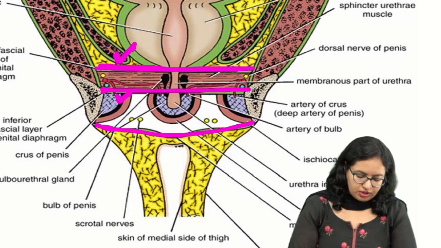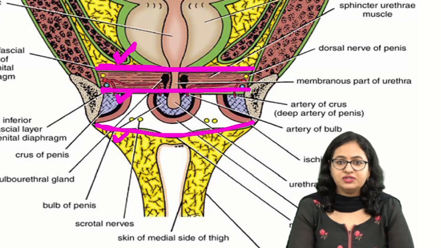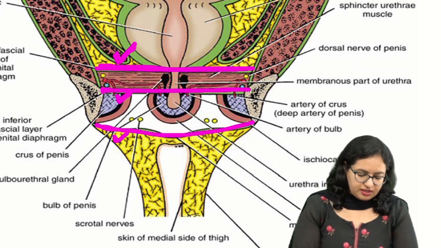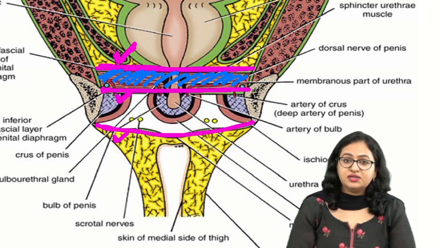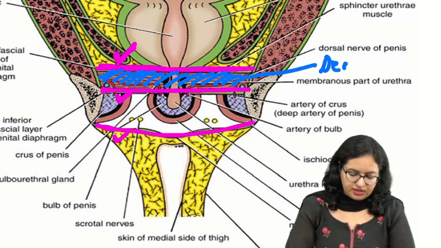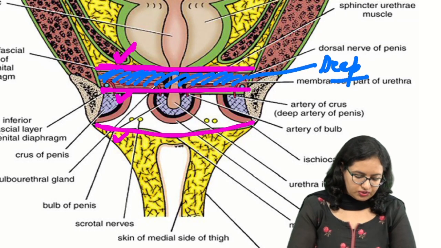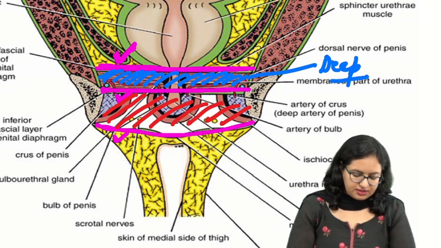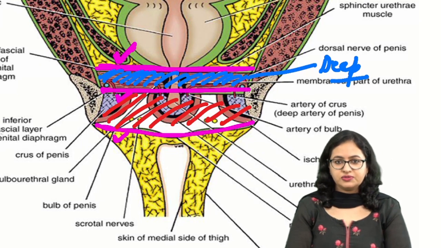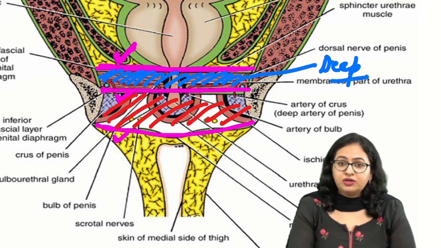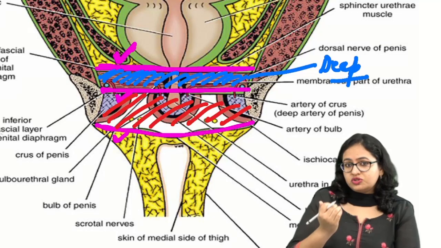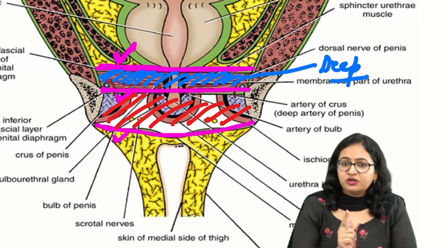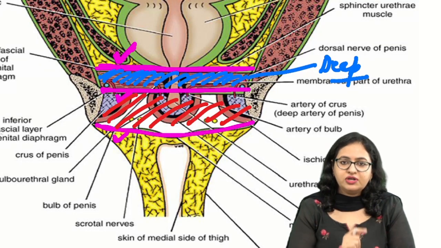And as we come lower down, this fascia which I have shown over here is the Colles fascia. Now the area which is between the upper two fasciae is given the term deep perineal pouch. And the area on the outer side, this one, is the superficial perineal pouch. If I say the deep perineal pouch, which part of the urethra is present over here? Over here you have the membranous urethra. And in the superficial perineal pouch, which part of the urethra is present? It is the bulbar urethra.